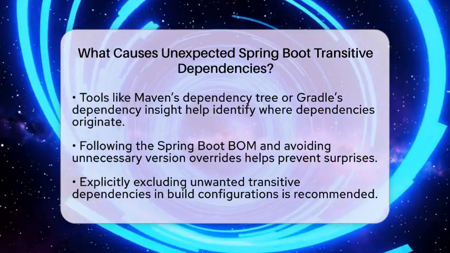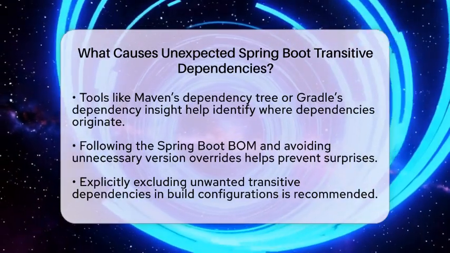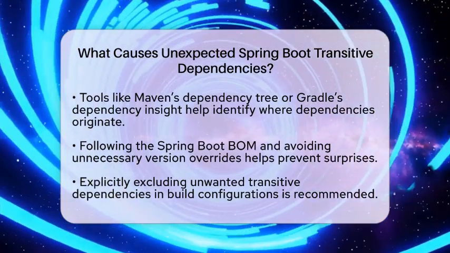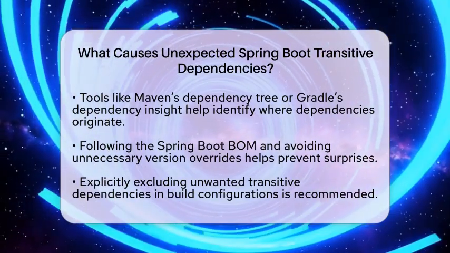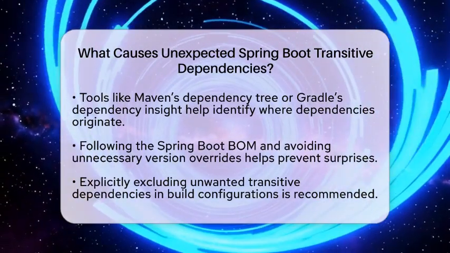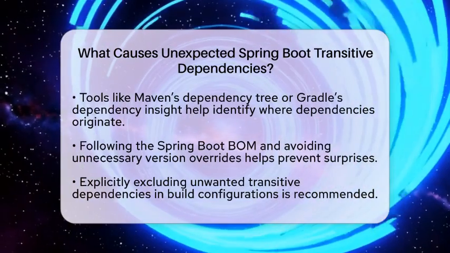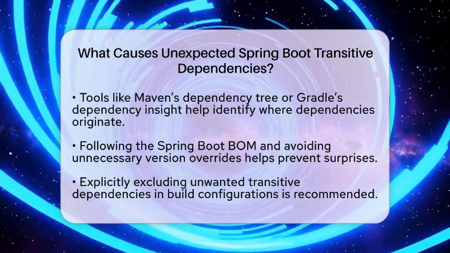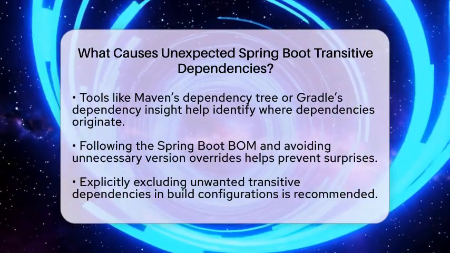They show you exactly which libraries are included and where they come from. This makes it easier to spot unexpected dependencies. Sticking to the Spring Boot BOM for dependency versions is also a good idea. Avoid overriding versions unless you are sure it's necessary. If you do need to exclude certain transitive dependencies, do it explicitly in your build configuration.